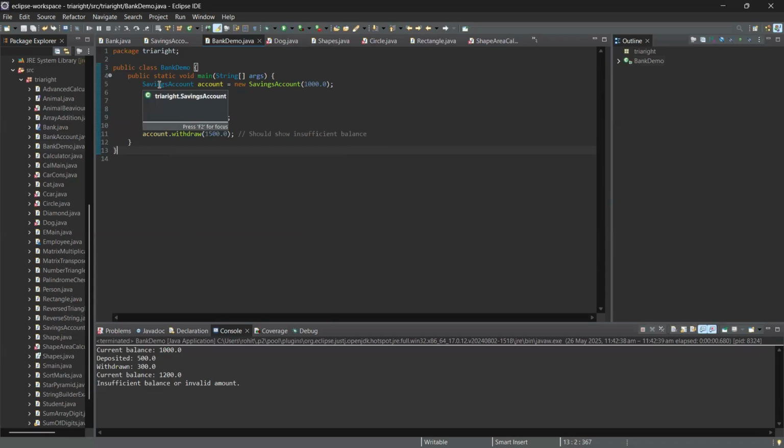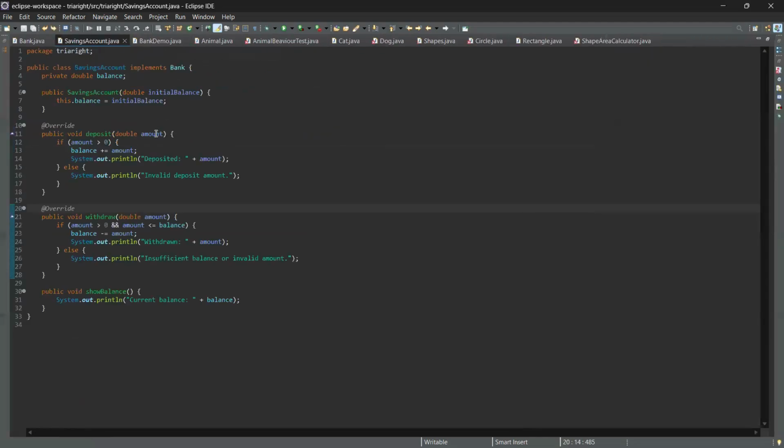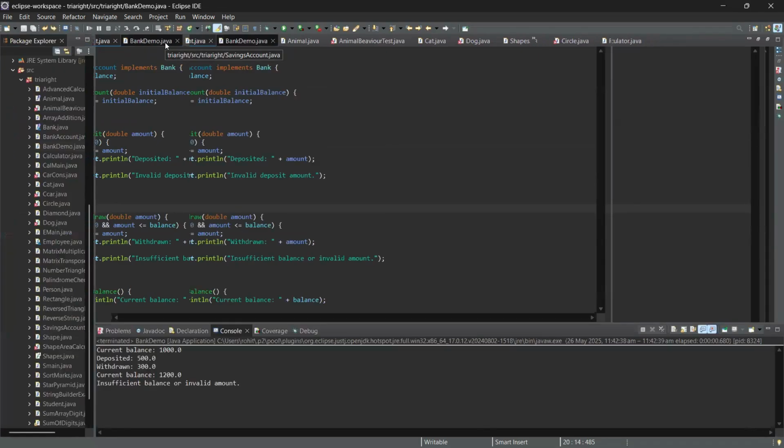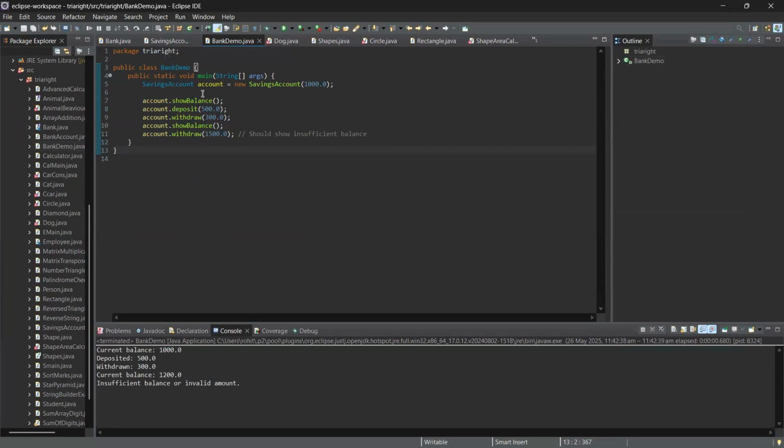We are creating an object of this class, saving account. We have the account class which we previously saw as this one, and now we are using it in the demo. So we are making an object of that account.